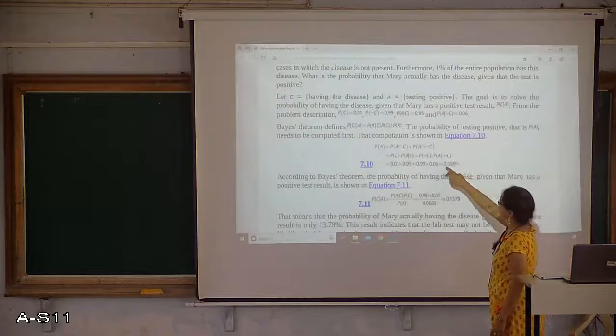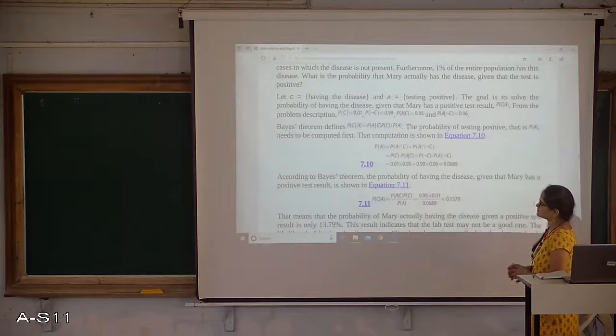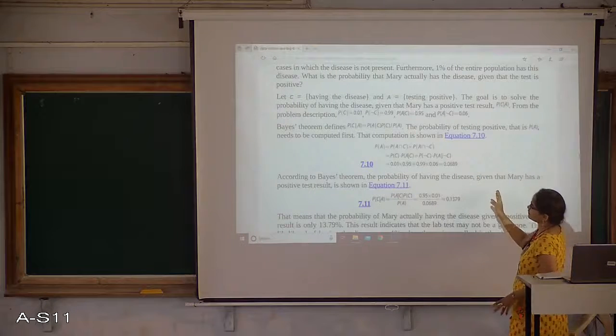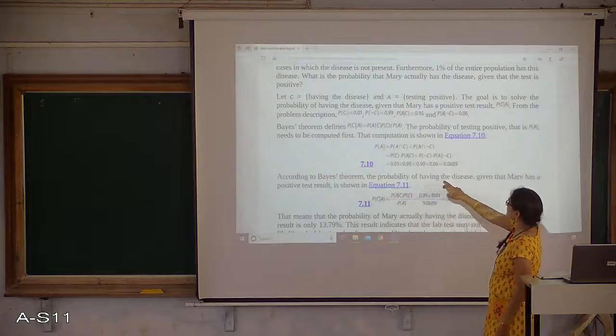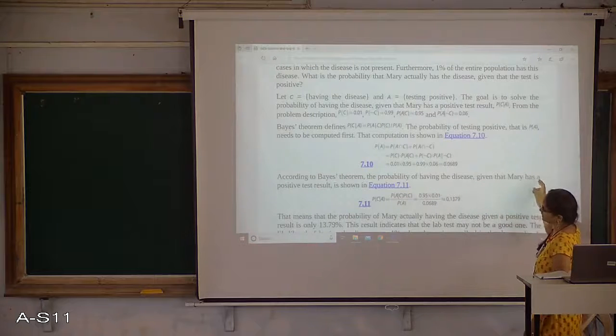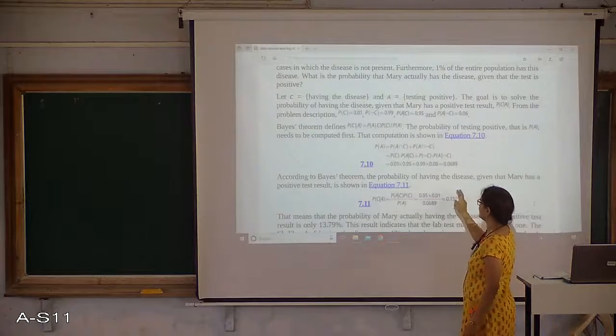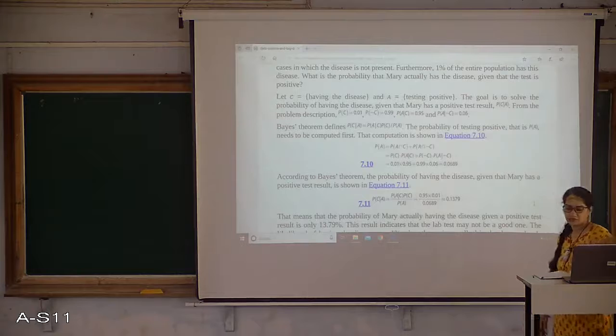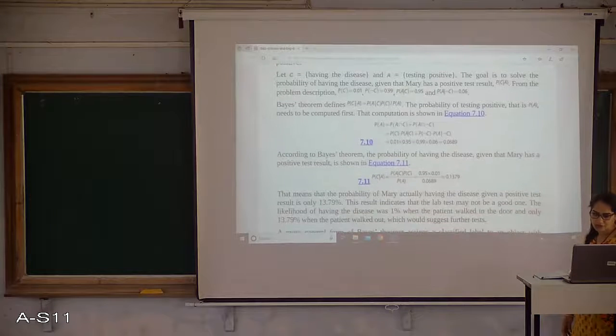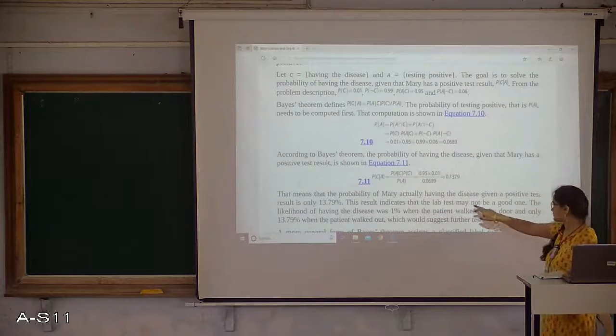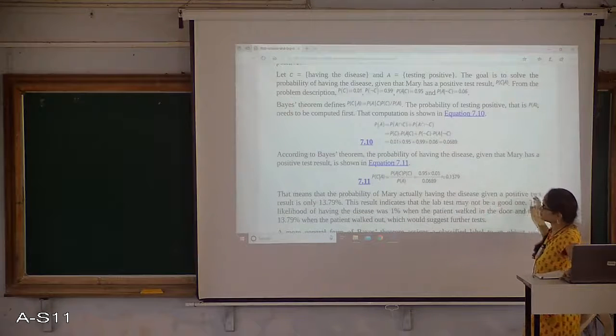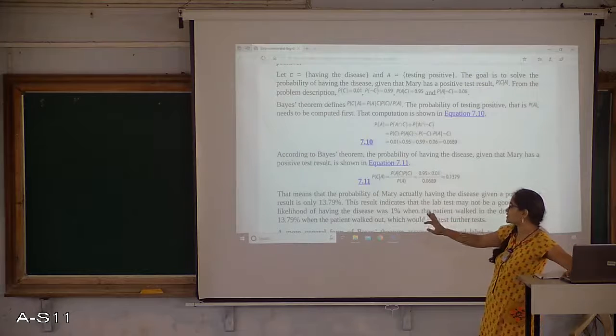The possibility is 6.8%, you can see, right? Then I am finding the probability of having the disease given that Mary has a positive test result. The probability is 13%, right? Having the disease given a positive test result is only 13%.